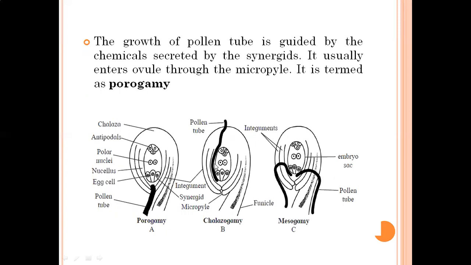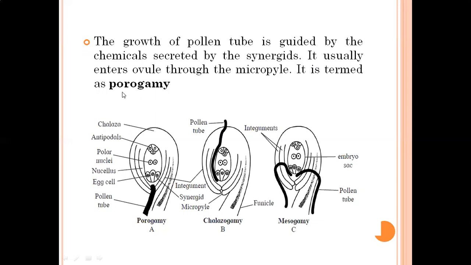Now the growth of the pollen tube. See here, what is this? It is the pollen tube, and this pollen tube is entering this anatropous ovule through the micropyle. The growth of the pollen tube is guided by the chemicals secreted by the synergids. These two cells are called synergids, 1 and 2. The middle cell is the egg cell, and these two cells are called synergids. Here it is also shown.